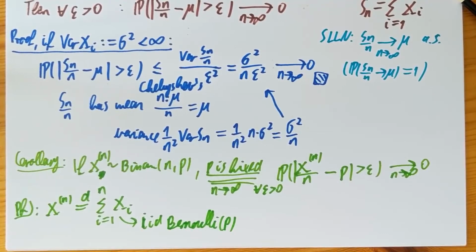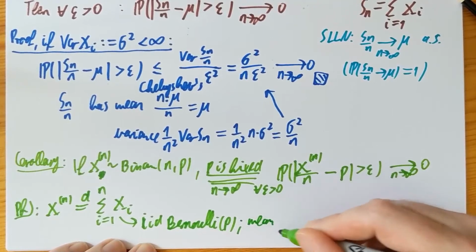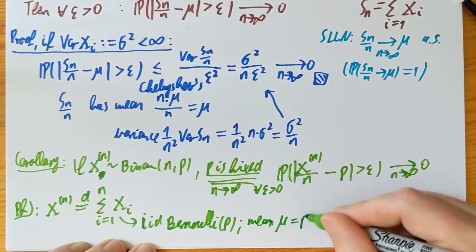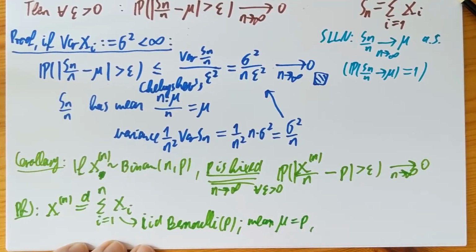Summing up n IID Bernoulli p's exactly gives the distribution of the binomial n, p. So they each have mean mu equals p, and finite variance, of course, they are 0, 1, so the variance is finite. So the above proof applies, but in fact even without a finite variance the weak law of large numbers applies.